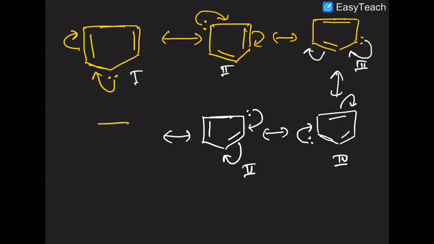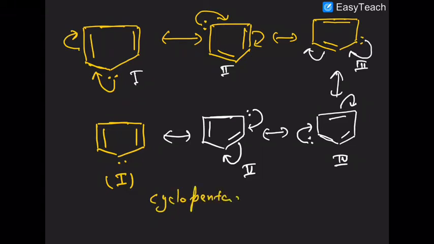And structure number 6 is similar to what? Structure 1. So 1 is again obtained. Are you getting that or not? That's how the delocalization occurs in the case of cyclopentadienyl. I am repeating once more. This is the cyclopentadienyl anion.